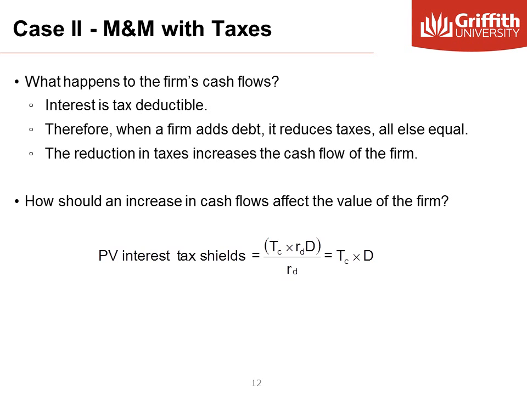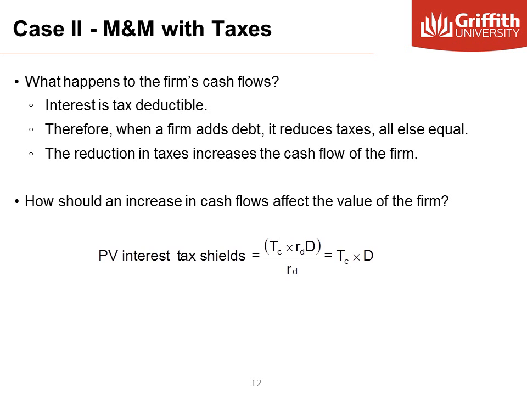Now we move on to the second case of M&M capital structure theory. Now we introduce taxes. As soon as we introduce taxes, we know that if we have debt, our cash flows will change because the interest on that debt is tax deductible. By reducing our tax liability, we increase our cash flows and hence alter the value of the firm. We will see that the cash flows will increase by an amount equal to what we call the present value of interest tax shield.